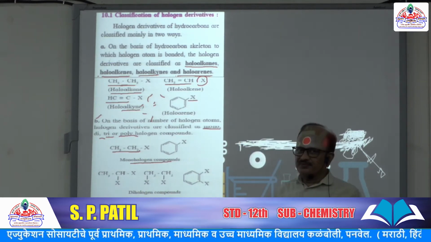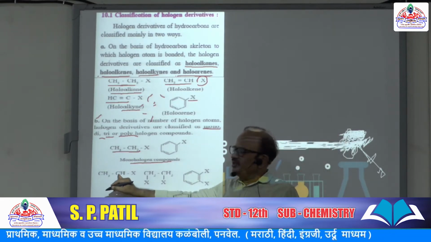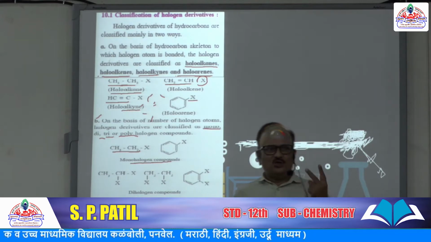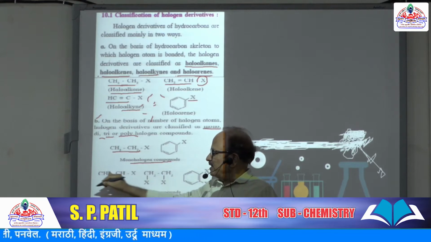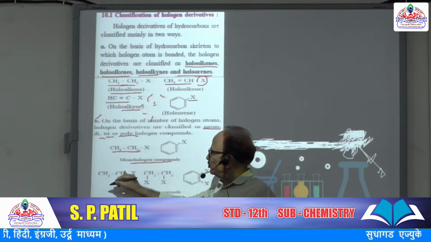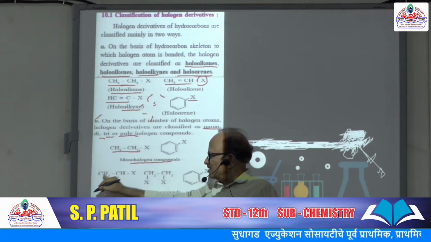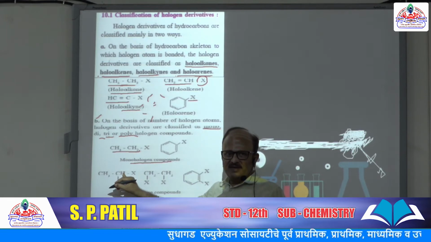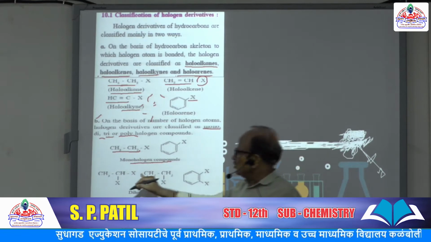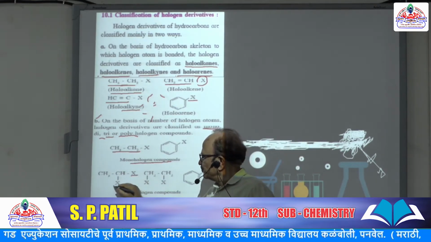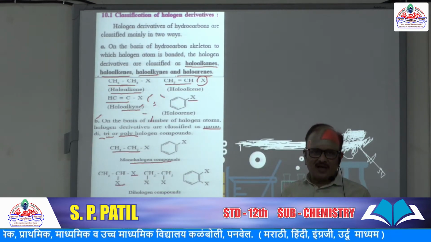Dihalogen compounds, what is dihalogen? It is obtained by replacing two hydrogen atoms by two halogen atoms. So in this example, the parent compound is ethane, and in this ethane both hydrogens from the same carbon of CH3 single bond CH3 are substituted, replaced by two halogen atoms, and we get the dihalogen derivative of ethane.